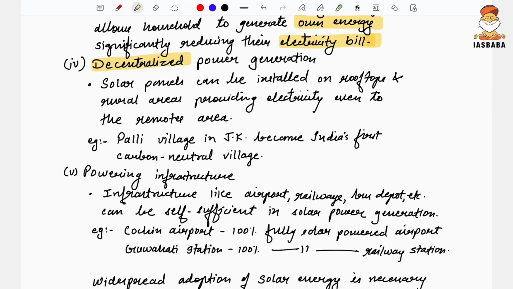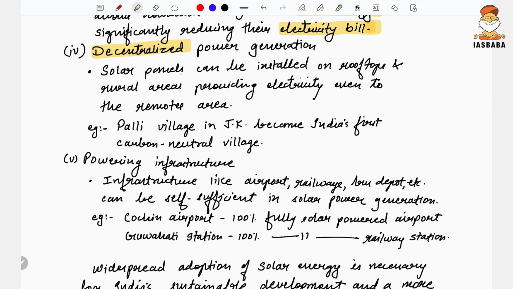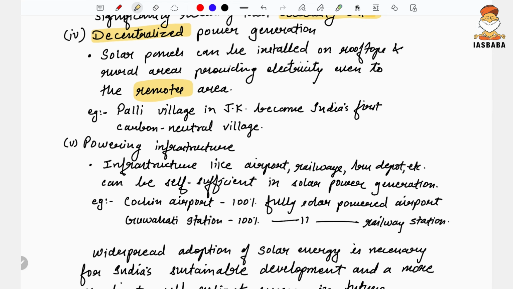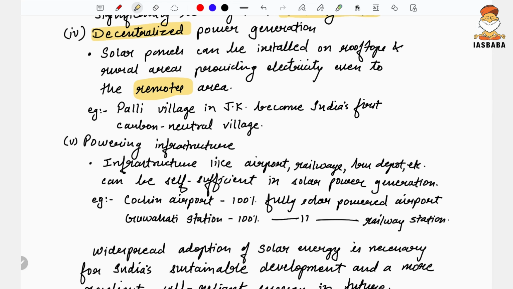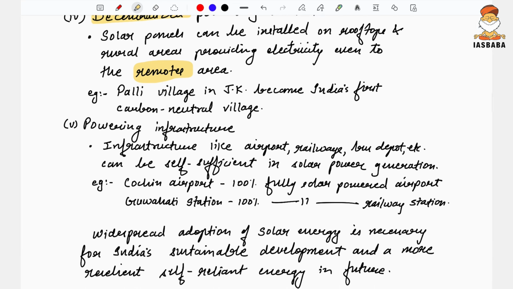Solar electricity could be produced in any part, any place of India. So it helps in decentralization of power generation. Even in the remotest area, this could be produced, and this is one of the best sources of electricity in rural areas. For example, Palli village in Jammu and Kashmir became India's first carbon neutral village.